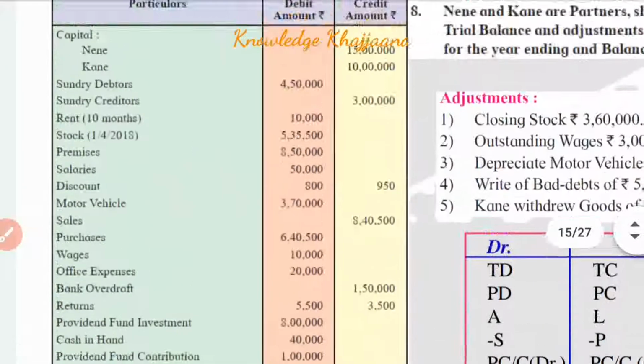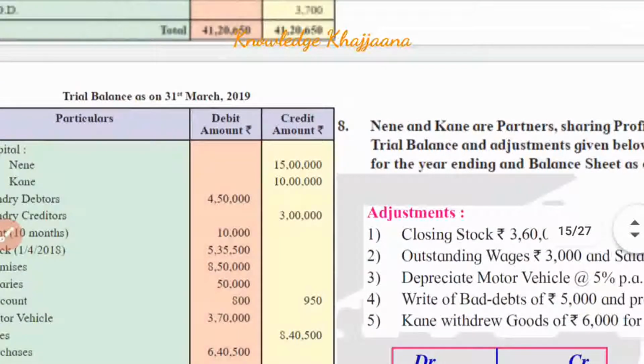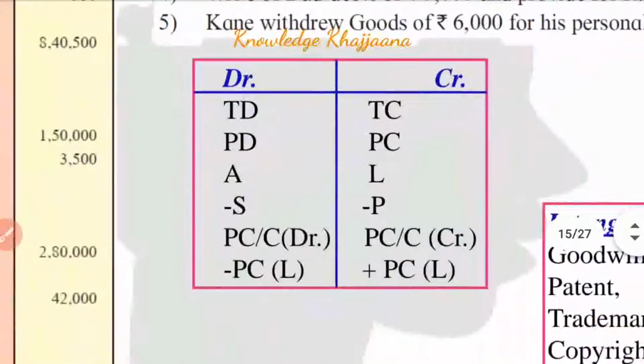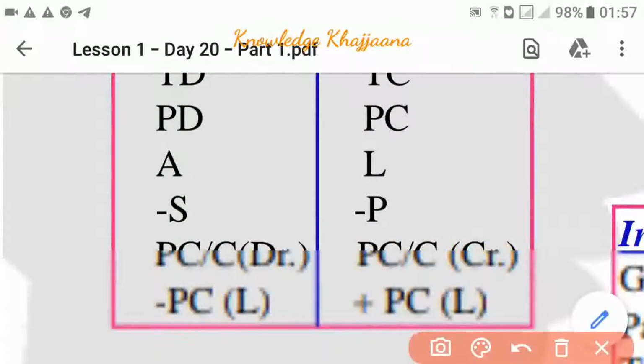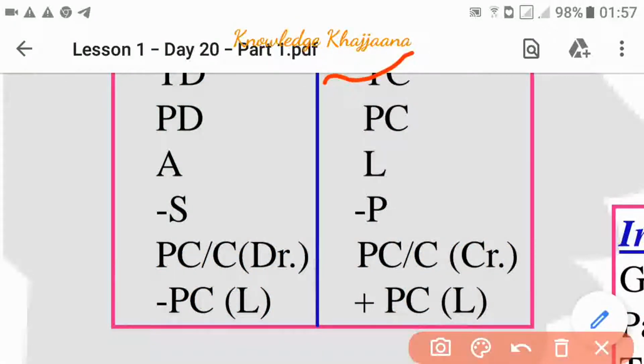Now, where should the items of the credit side of the trial balance be recorded? With a simple trick. The items given on the credit side of the trial balance can be recorded to the trading account credit side, the profit and loss account credit side, can be recorded to the liabilities, can be deducted from purchases, can be recorded to the partner's capital or current account on the credit side, or can be added to the partner's capital on the liability side. So in these 6 ways, the items on the debit side or the credit side of the trial balance can be recorded.